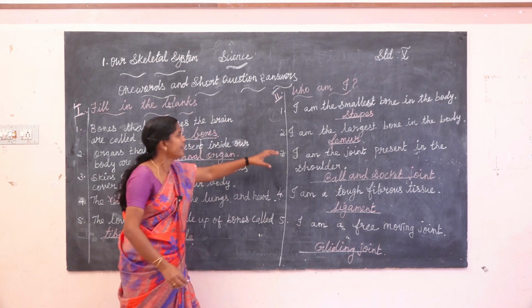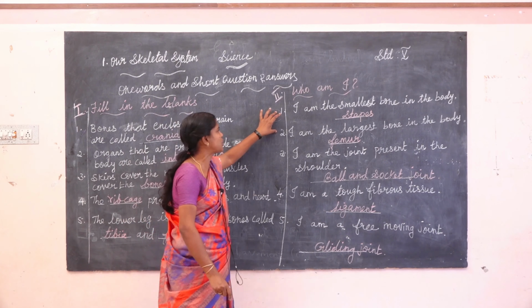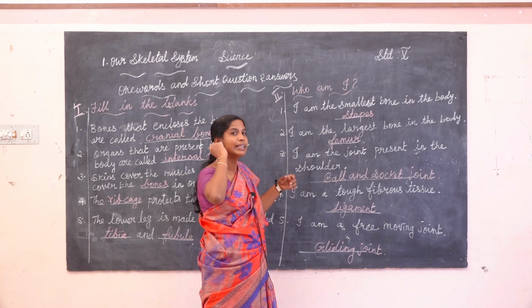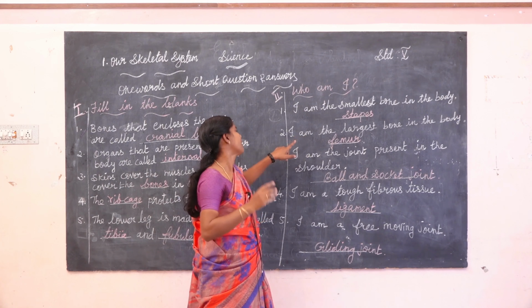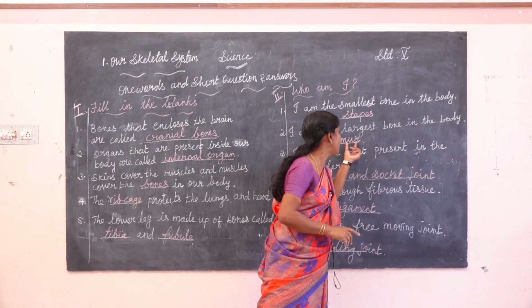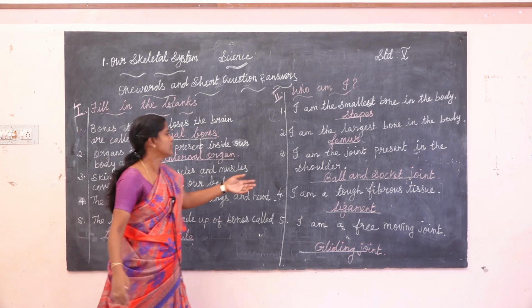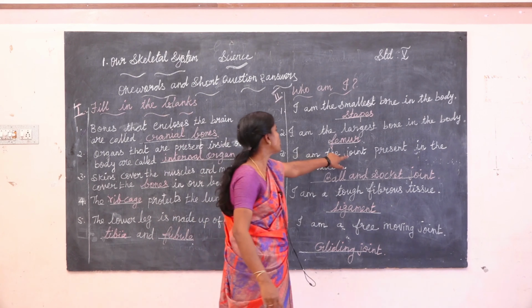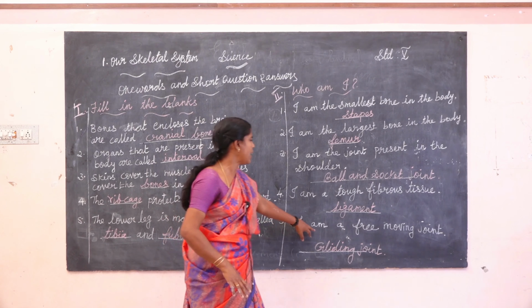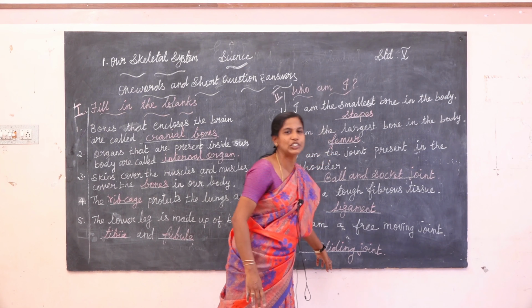Do you understand, children? Next one, first one. I am the smallest bone in the body, stapes, found in the ear. I am the largest bone in the body, femur. Femur is the largest bone in your body. I am the joint present in the shoulder, ball and socket joint. I am a tough fibrous tissue, ligament. I am a free moving joint, gliding joint.